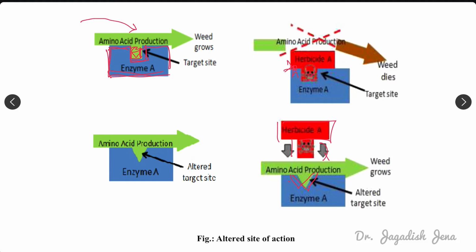Suppose this is the structure of the target site, and a genetic change or mutation happens and the target site changes, but the herbicide coming to attack it has the original structure. Earlier it could fit properly and showed an effect on that weed, but after the change in the target site, it cannot attach completely, so it cannot control that weed. So this is target site alteration due to some genetic change.